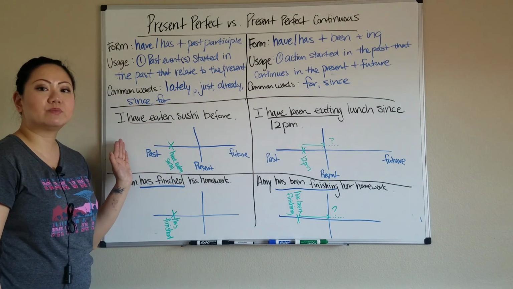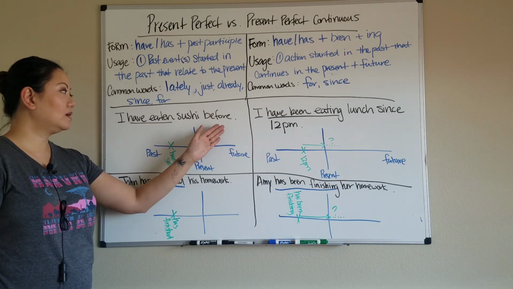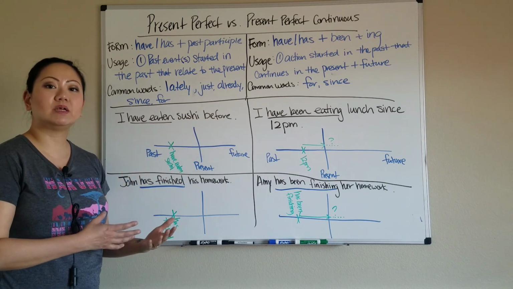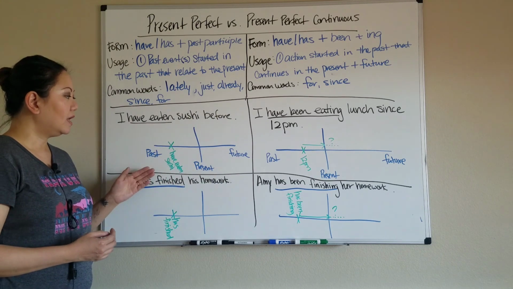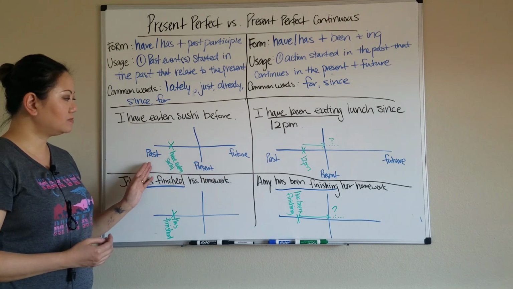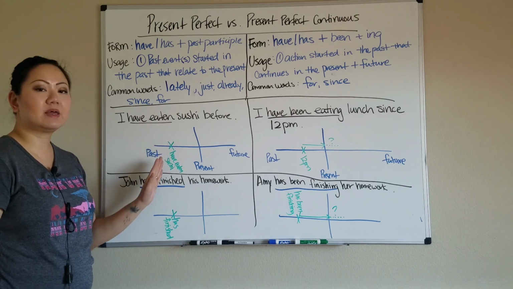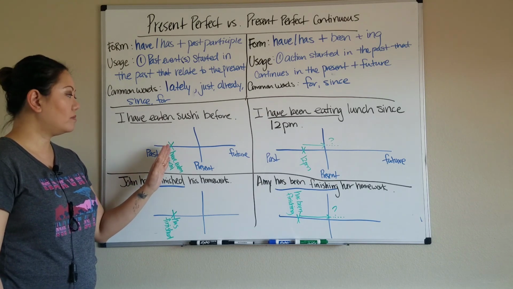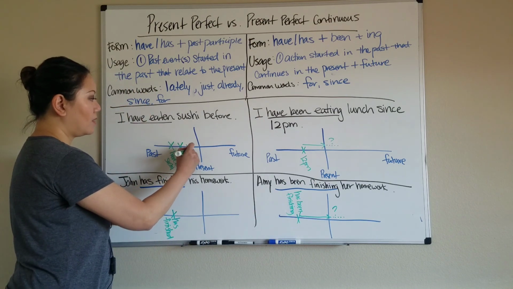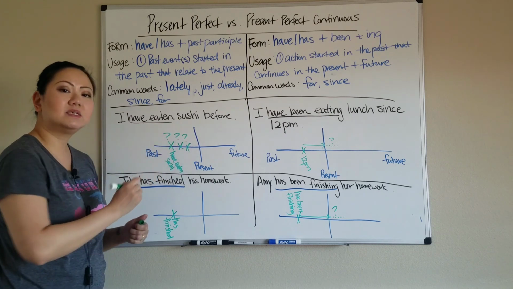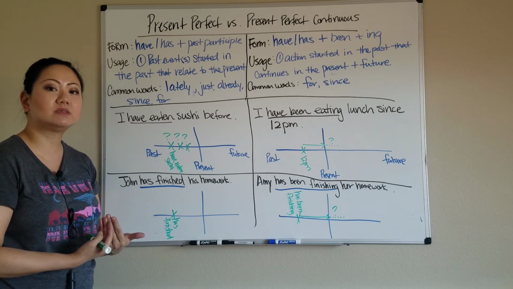Here's an example of the present perfect tense. I have eaten sushi before. Again, I'm telling my listener that I've had this experience in my life. I have done this before. I've eaten sushi before. In terms of a chart, what it looks like is if this is past, this is present, this is the future, I have eaten sushi, meaning this is something that happened in the past. So maybe I've had sushi multiple times. We're not really sure how many times we're talking about, but that doesn't really matter because present perfect again talks about life experience. I've had this experience before now.